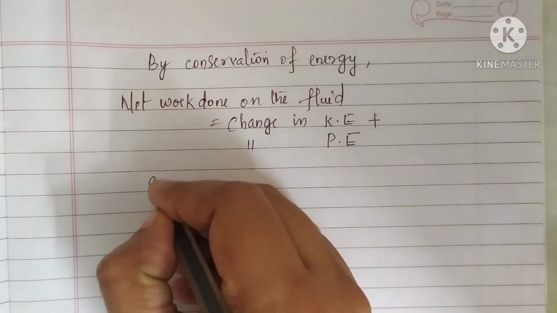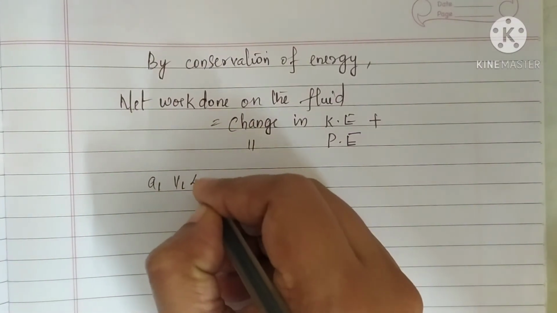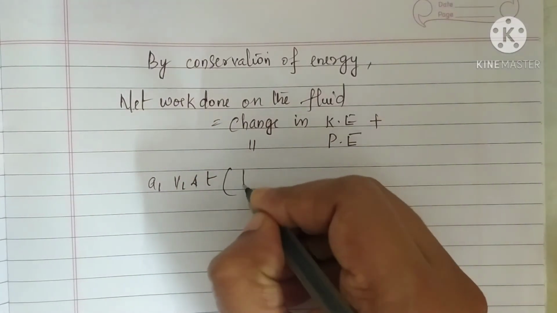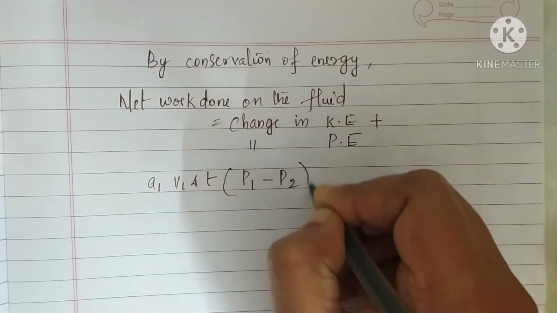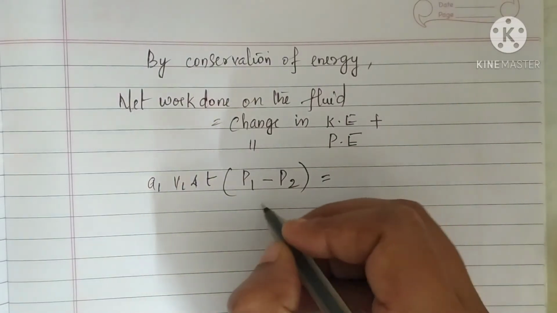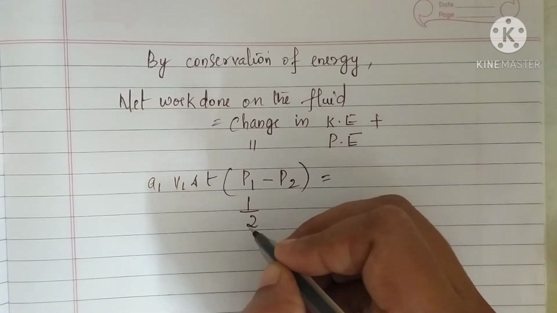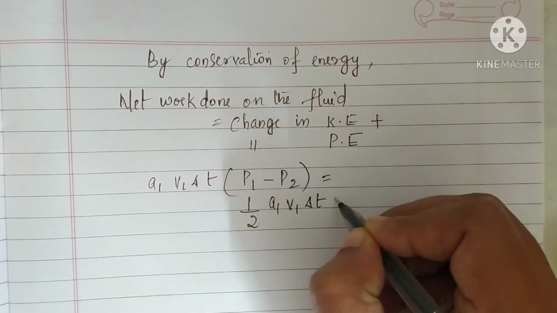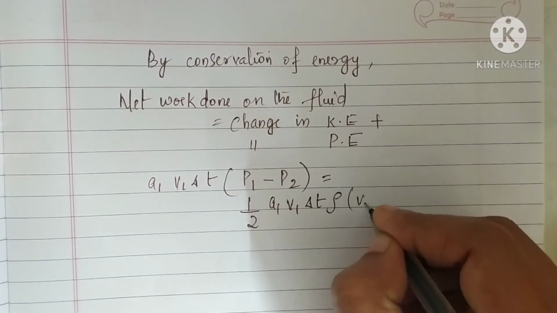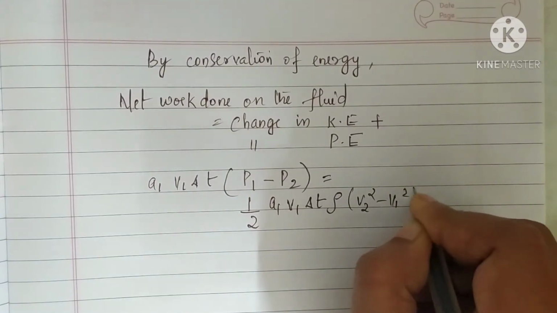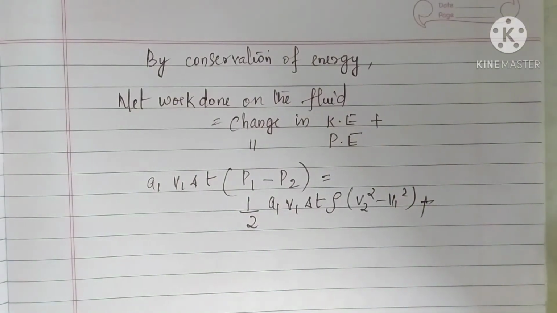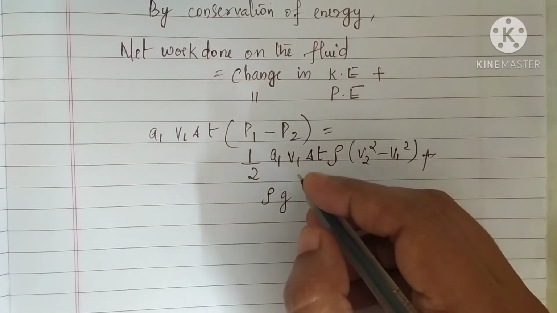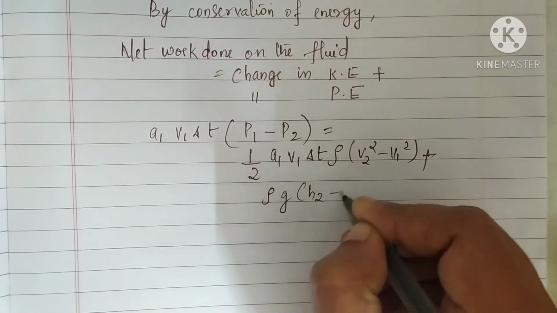What are the expressions? A1 V1 delta T into P1 minus P2, which is equal to half into A1 V1 delta T rho into V2 squared minus V1 squared, plus rho G into H2 minus H1.